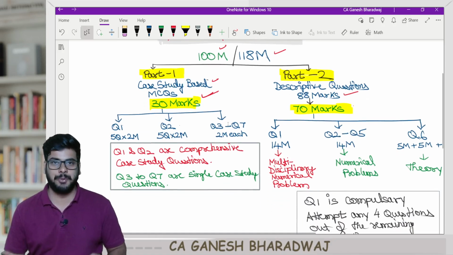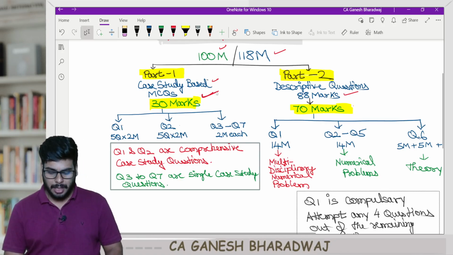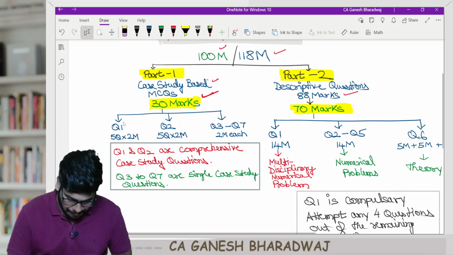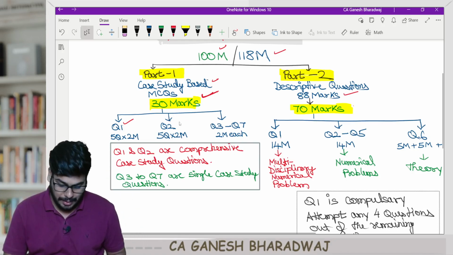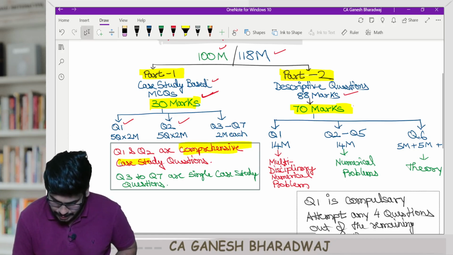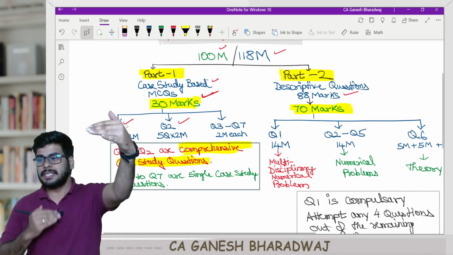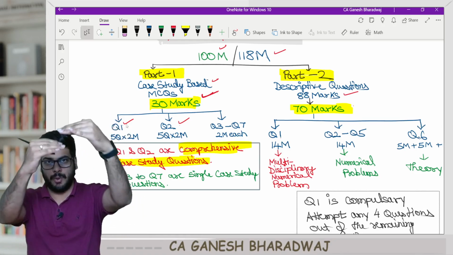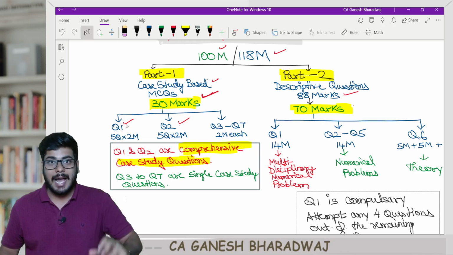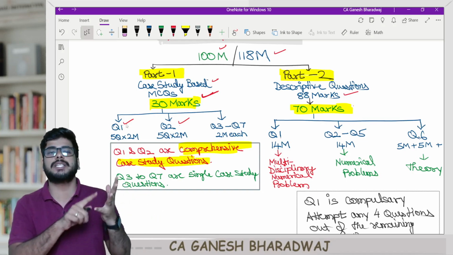Now, part 1 is purely your case study based MCQs, which carries 30 marks. Now, in part 1, the case study based MCQ, how they have done is, the first question and the second question, these two questions will be comprehensive case study based question. Sir, what do you mean by that? For example, in question number 1, they will give one big data. They will give one big data, all the facts. It's as good as a big question, a case study they will give. And based on the single case study, they have generated 5 questions, each carrying 2 marks.